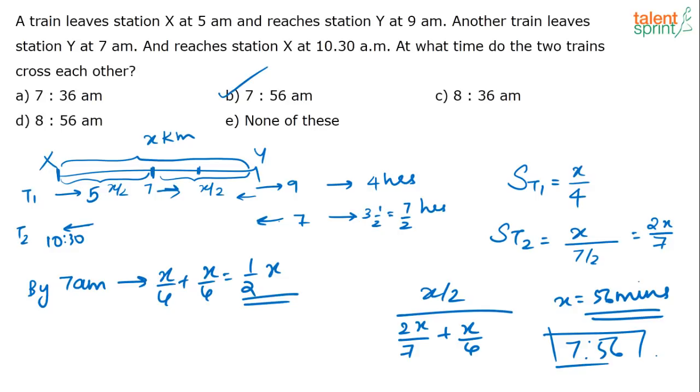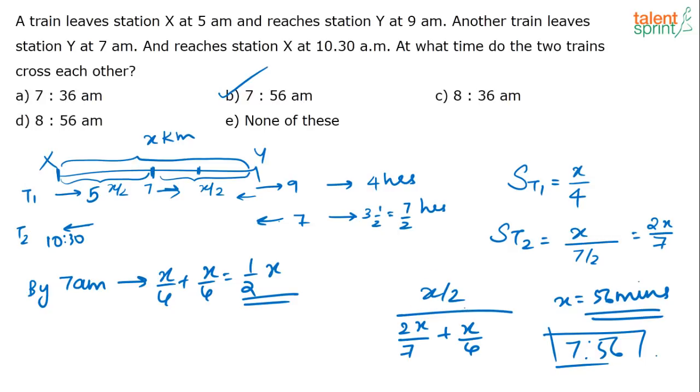These are stuff that you can relate in your mind, okay? So the first train is taking 4 hours, the second train is taking 3.5 hours, and the first train is starting 2 hours before the second train. So totally it is taking 4 hours to cover x kilometers, means in 2 hours, that is by 7 a.m., it would have covered already half the distance, only remaining half the distance is there. So the actual distance between both the trains is now x by 2. If the total distance is x, distance between them is x by 2.